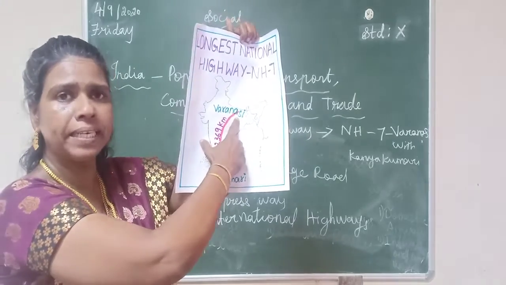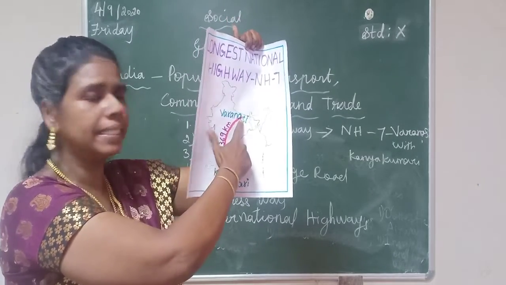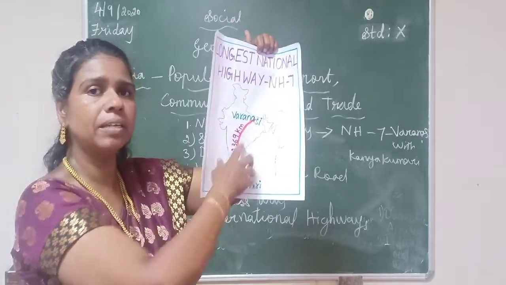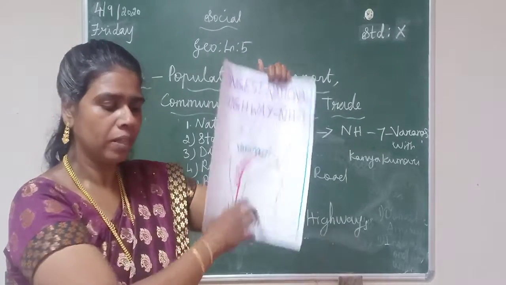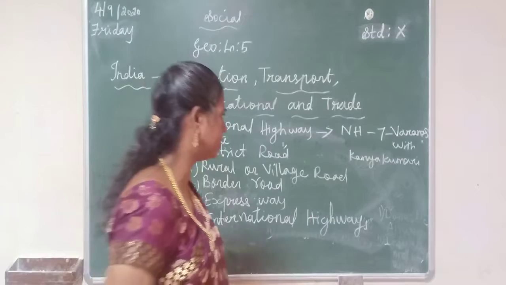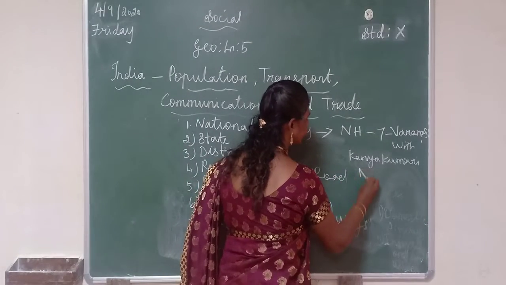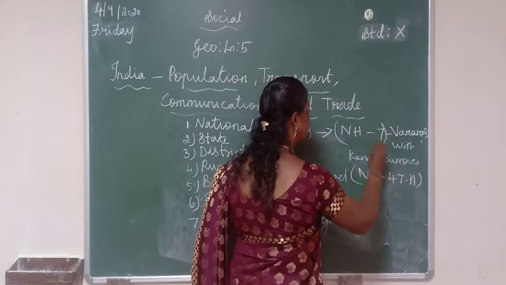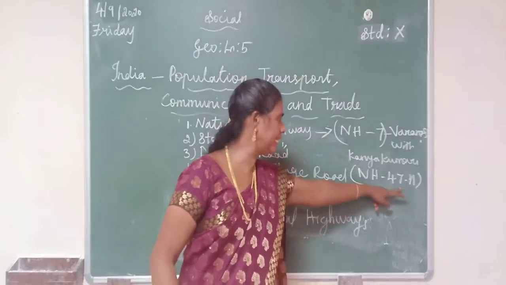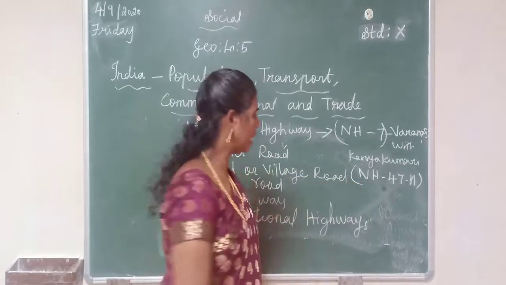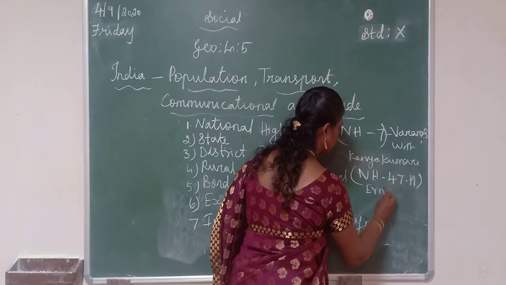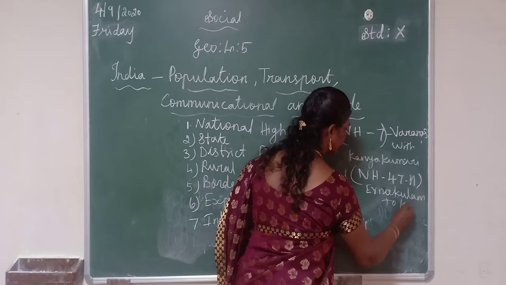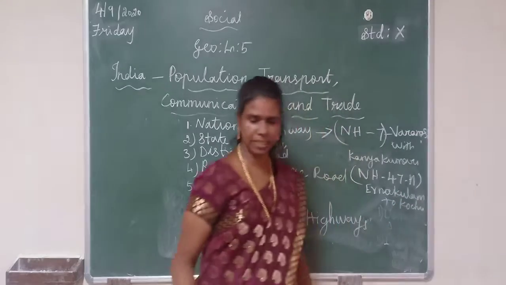Varanasi is in Uttar Pradesh. Very, very important map question. Varanasi is in Uttar Pradesh and Kanyakumari is in Tamil Nadu. Okay. Then the shortest national highway is NH47A. It runs from Ernakulam to Kochi. Now listen carefully, students.